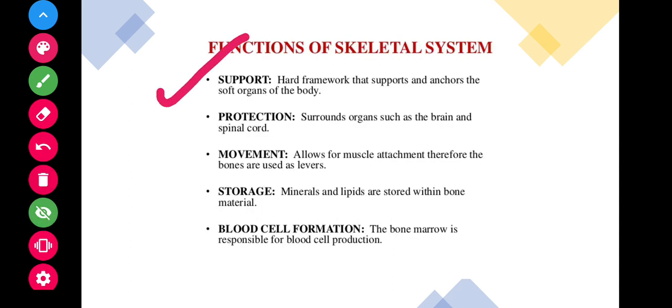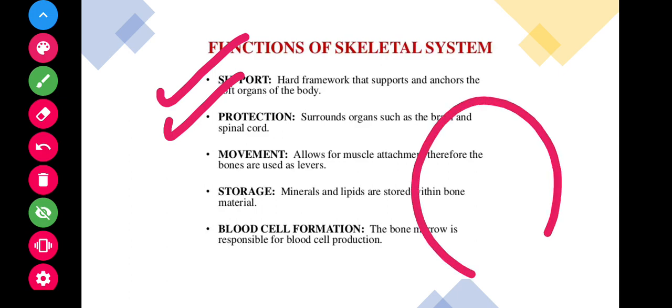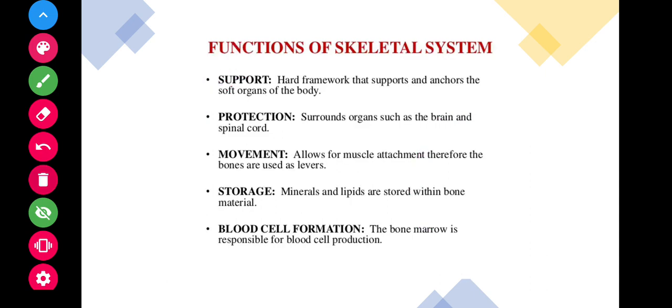Support: a hard framework that supports and anchors the soft organs of the body. So the skeleton serves as a structural framework for the body by supporting soft tissues and giving attachment points for the tendons of most skeletal muscles. Next is protection: it surrounds organs such as the brain and spinal cord. The skeleton protects the most important internal organs from injury. For example, the cranial bone protects the brain, the vertebrae protect the spinal cord, and the ribs protect the lungs and heart.